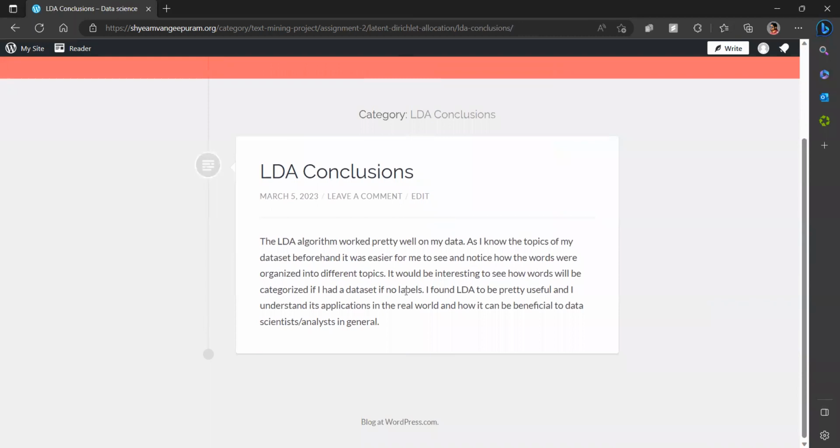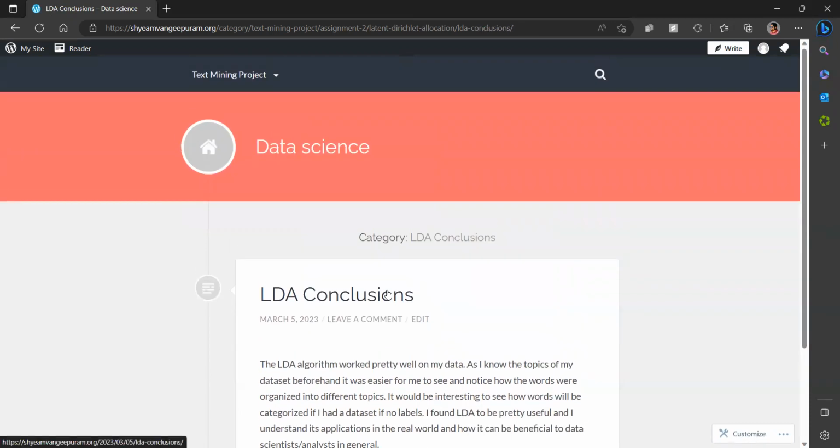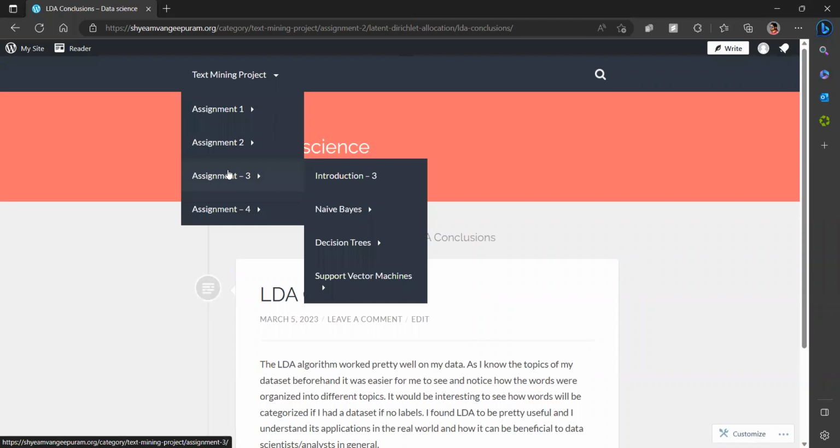And I found that LDA to be pretty useful, and understand its applications in the real world and how it can be beneficial to data scientists and data analysts in general. So I noticed how words were organized into different categories if the data set had no labels. Topic modeling in general.